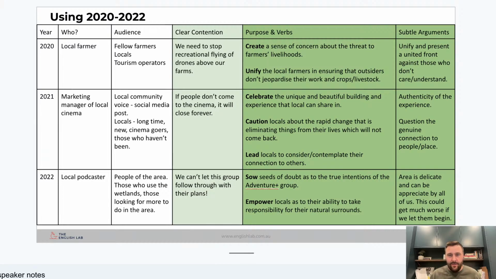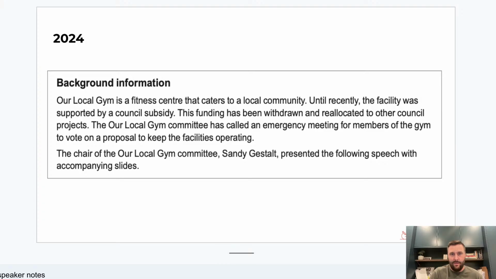I'm not going to go through the other 2 there, but what you'll see is that the clear contention is there for everyone. Now, we've got to think about how this piece is marked. All right, 2/3 of you are going to score a 4, a 5, a 6, or a 7. So they're going to make it pretty clear and basic for most people to be able to understand. But they're also going to throw in subtle arguments. And if you've done all of those previous years' pieces over these next 6 weeks, and you have seen how there's always a little subtle argument, and then you come back to these slides and you think, oh yeah, okay, he knew what he was talking about. Yeah, that makes sense. Oh yeah, I get that. Then you are training yourself to view this material in such a deeper fashion. And that's where we really need to be with it.